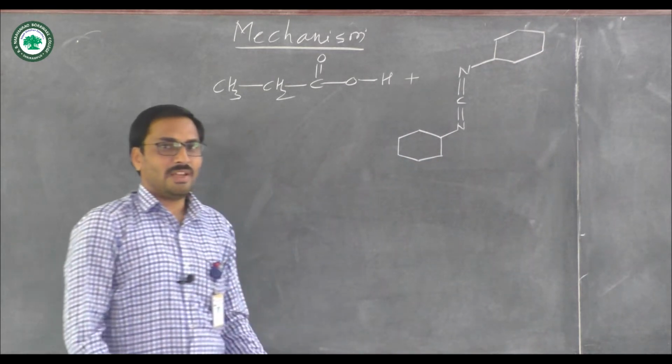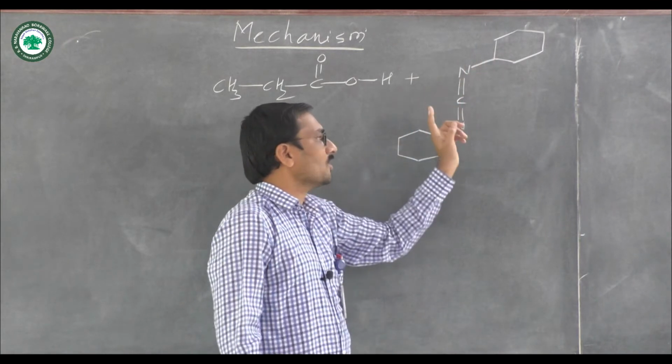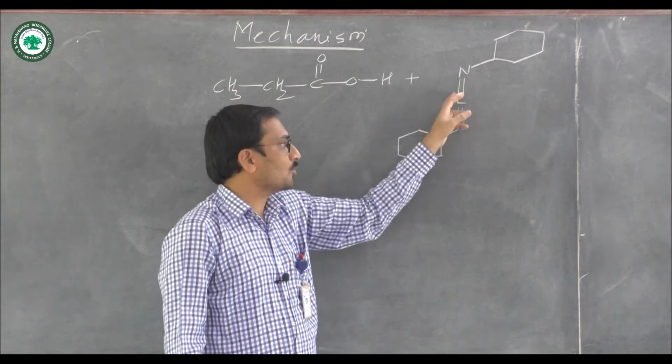So this is N,N'-dicyclohexylcarbodiimide.